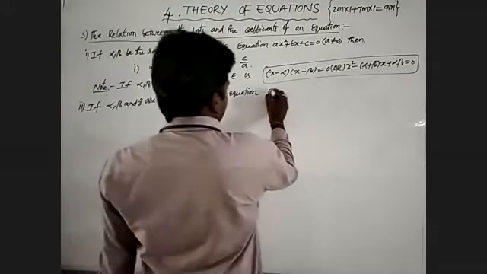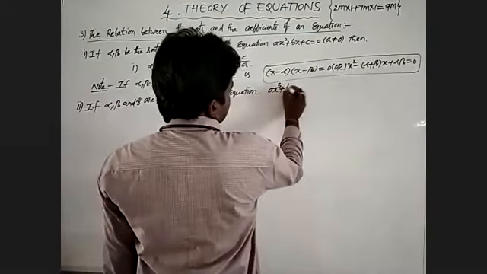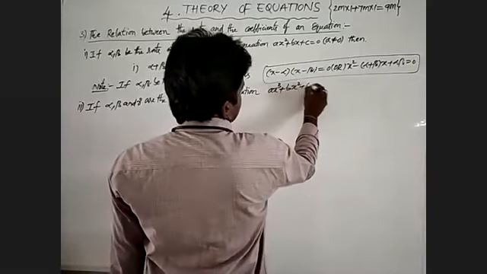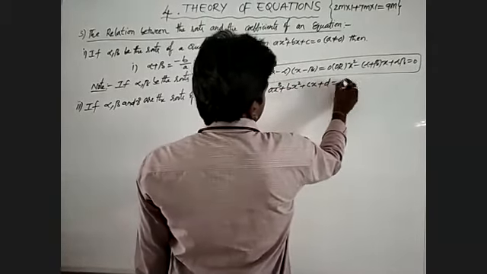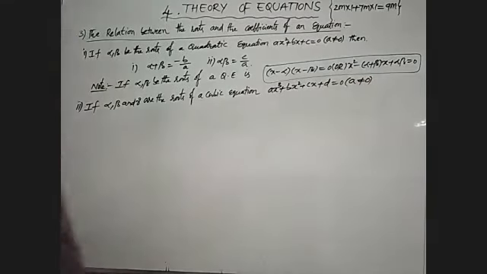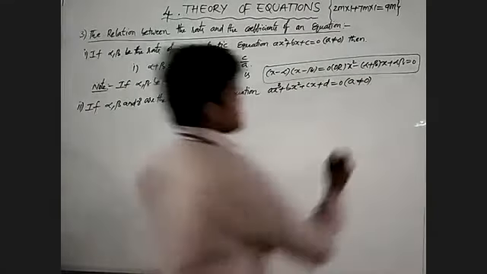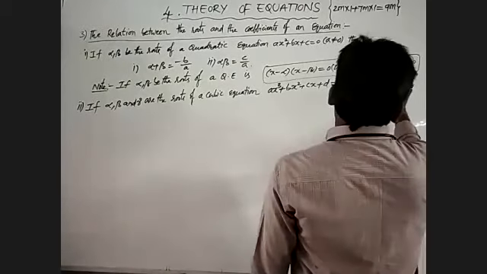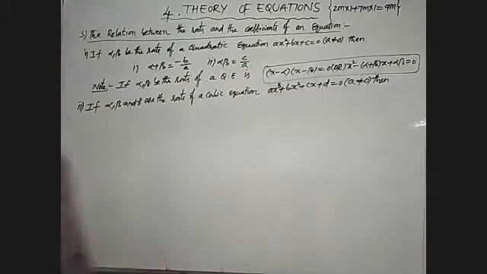I will write ax cube plus bx square plus cx plus d is equal to 0, where a does not equal 0.